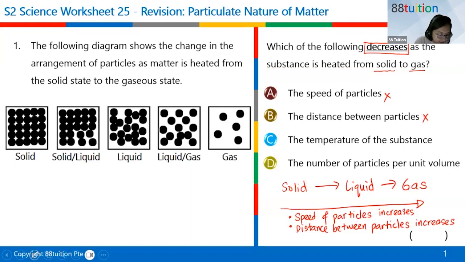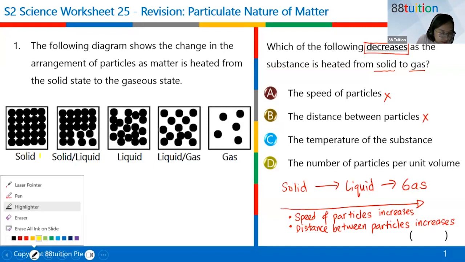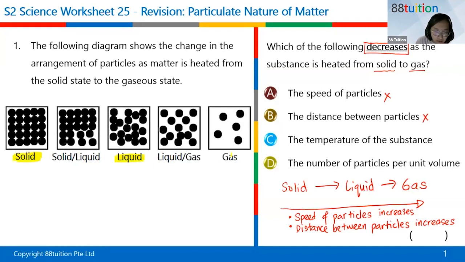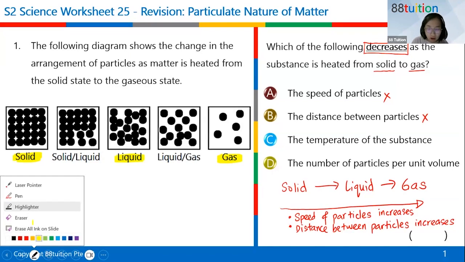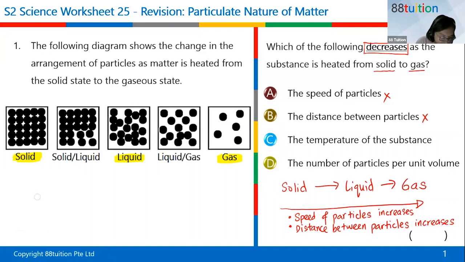You can tell from here, if I change to a highlighter, this is solid, this is liquid, this is gas. The particles in the gas are far apart. Particles in the solid are very, very closely put together. From solid to liquid to gas, the particles get further and further away from each other, as if they don't like each other and want to move away from each other.